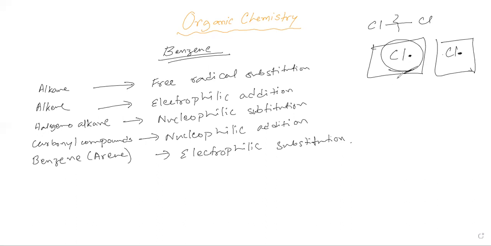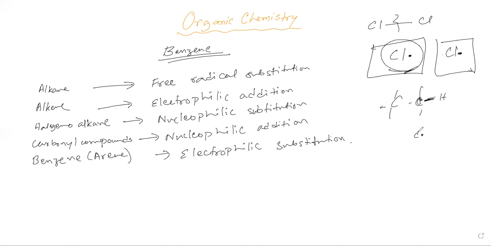Now, let's say this is our alkane, and free radical substitution happens how? This carbon and hydrogen bond breaks.